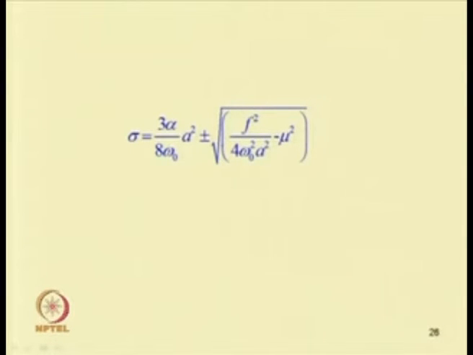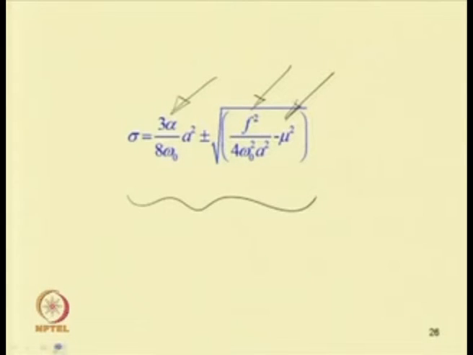By solving that quadratic equation, one can find sigma equal to 3 alpha by 8 omega 0 a square, plus or minus the root of f square by 4 omega 0 square a square minus mu square. Here alpha is the coefficient of the cubic nonlinear term, f is the forcing term and mu is the damping term. So for different values of these, one can find the response of the system.